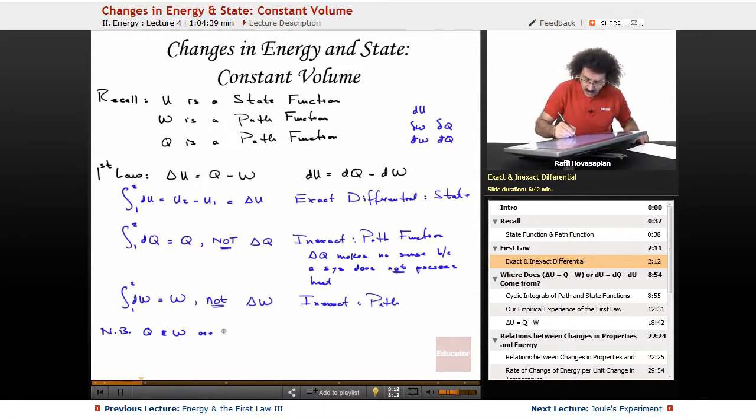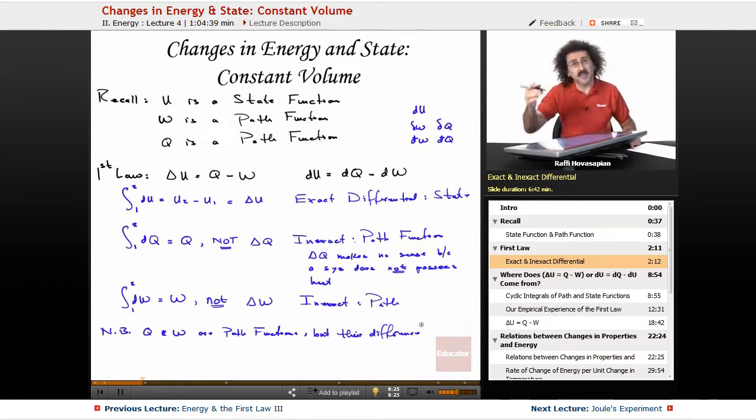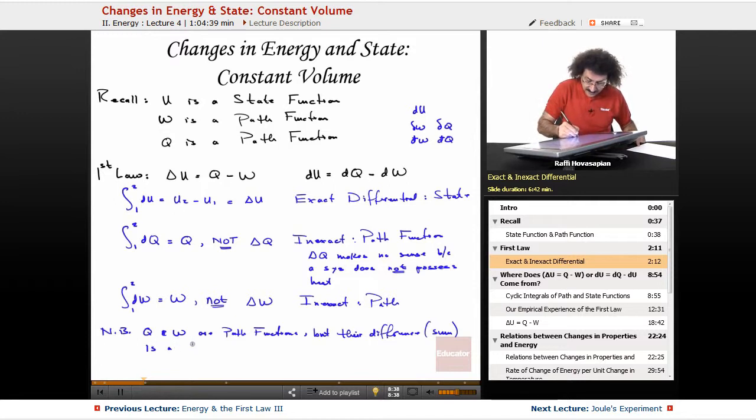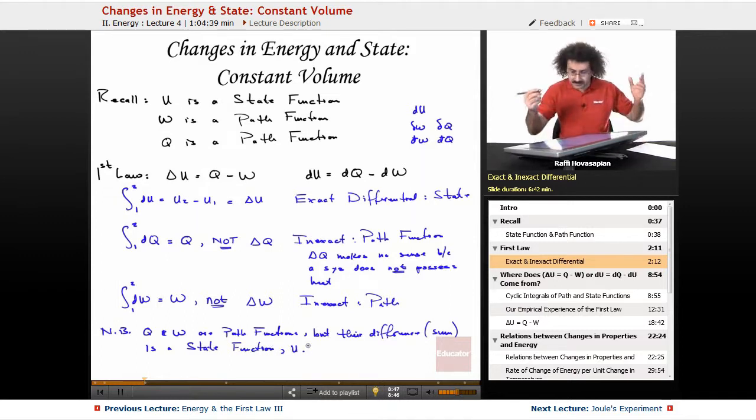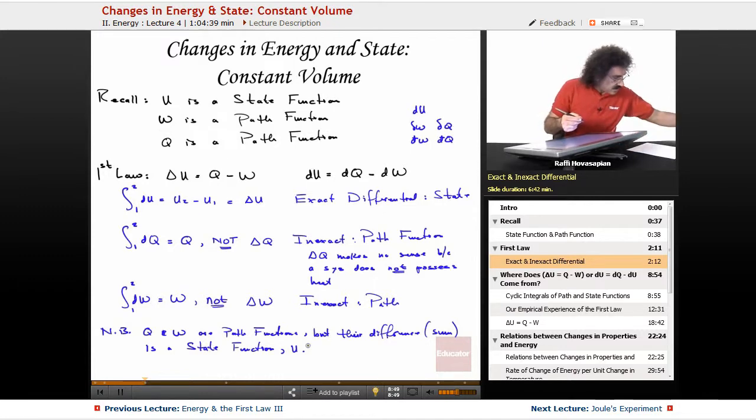Q and W are path functions, but their difference, or sum in a different convention, the chemist's convention, where we usually write Q plus W, but our convention is Q minus W, is a state function. That's truly, truly amazing. State function. Energy. Okay. So, now,